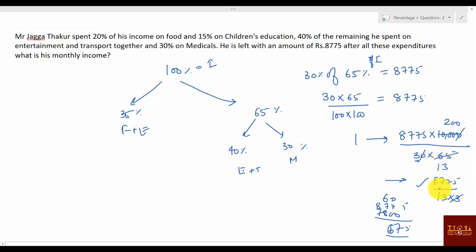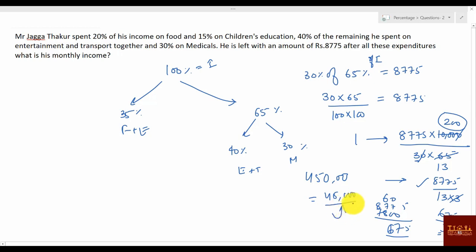Means you will be getting 675 here, and 675 divided by 3 is how much? 225. Means one value is 225. 225 into 200. 200 still remaining, na? So this will become 450 and 100. So you can say 45,000 was his income.